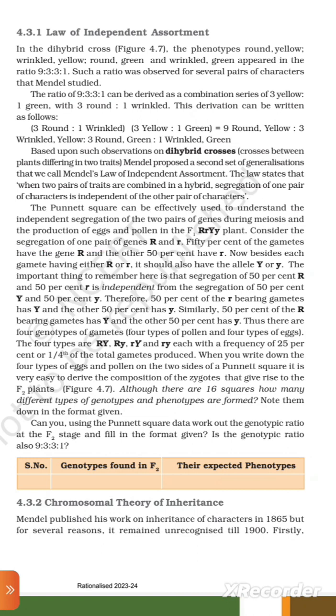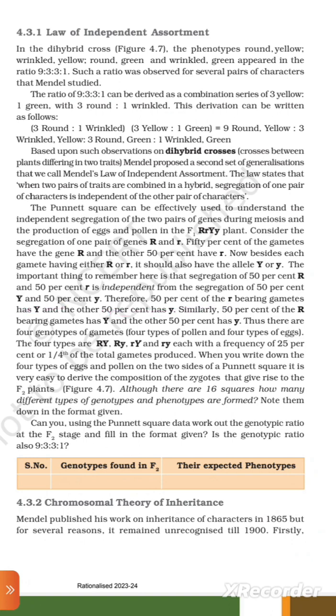Consider the segregation of one pair of genes, small r and capital R. 50% of the gametes have the gene capital R and the other 50% have small r. Now besides each gamete having either capital R or small r, it should also have the alleles capital Y or small y. The important thing to remember here is that the segregation of 50% capital R and 50% small r is independent from the segregation of 50% small y and 50% capital Y.